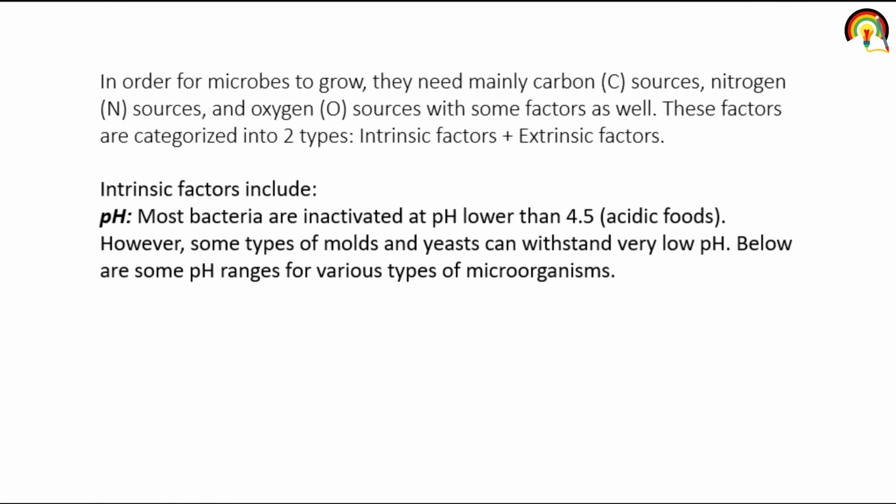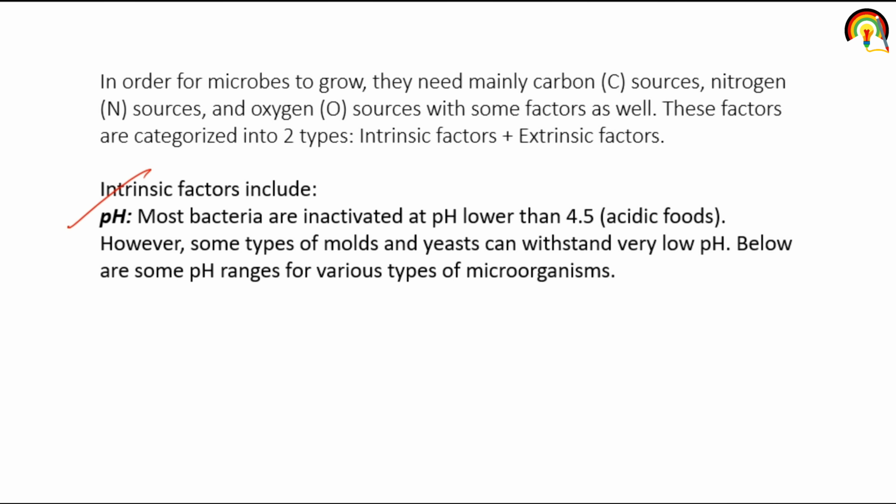In order for microbes to grow, they need mainly carbon, nitrogen, oxygen sources with some factors as well. These factors are categorized into two types, intrinsic and extrinsic factors. Intrinsic factors include pH. As we all know, most bacteria are inactivated at pH lower than 4.5, that is acidic.